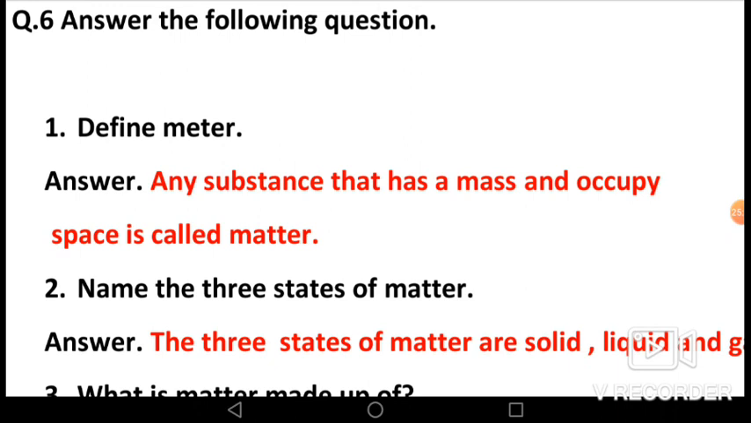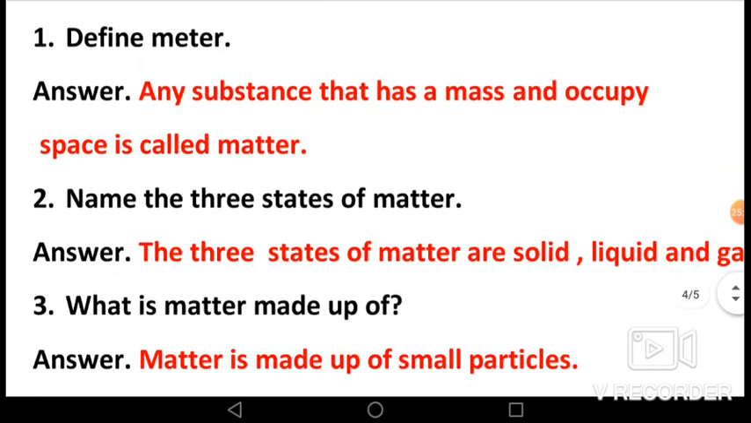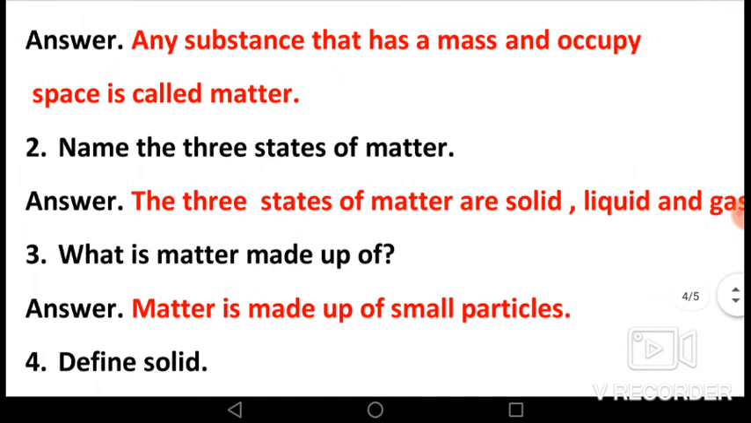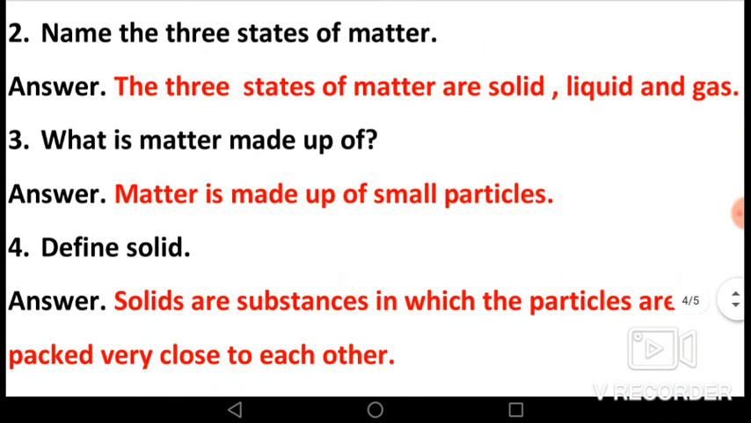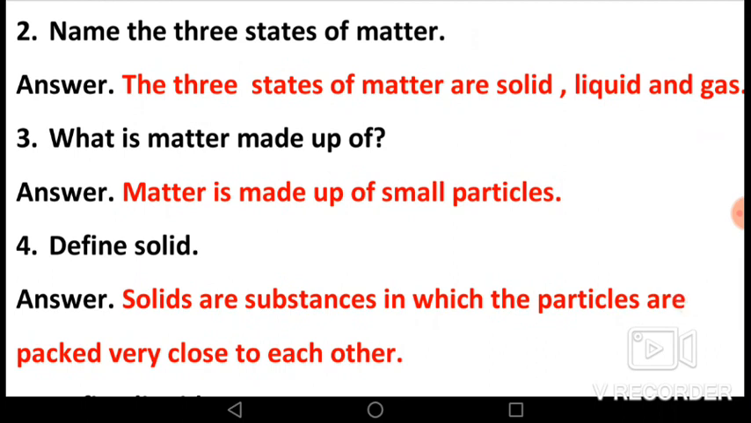Now let's see, answer the following questions. First, define matter. Any substance that has a mass and occupies space is called matter. Second, name the three states of matter. The three states of matter are solid, liquid and gas.